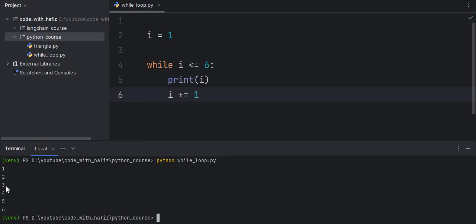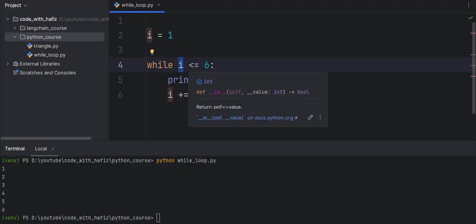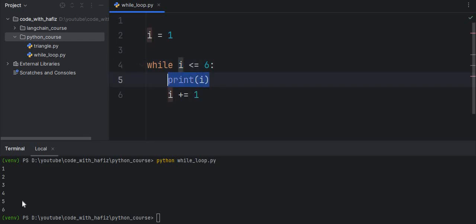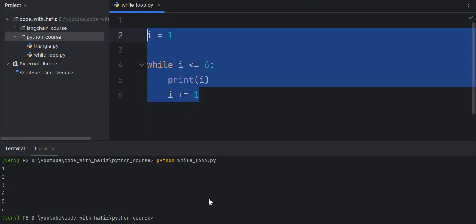As you see, I am getting 1 2 3 4 5 6, because when I becomes 6, 6 is not less than 6, but 6 is equal to 6. So this condition is true, and we get the print of 6. On the next line I becomes 7. Is 7 less than or equal to 6? No, this condition becomes false, and the while loop will exit.